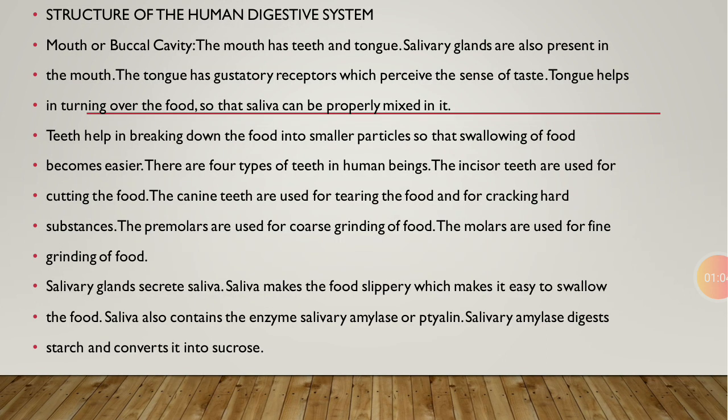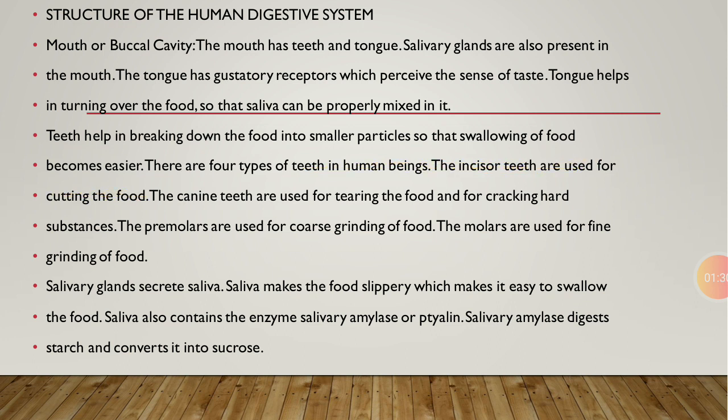The structure of the human digestive system: mouth and buccal cavity. Mouth has teeth and tongue. Salivary glands are also present inside our mouth. The tongue has some receptors which help in the sense of taste. Tongue also helps in turning over the food so that saliva can be properly mixed in it. Teeth help in breakdown of food into smaller particles so that swallowing becomes easier.